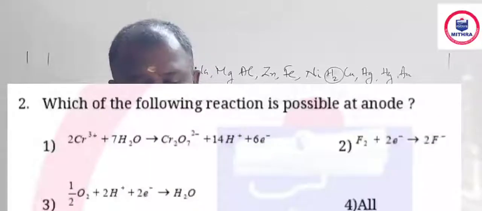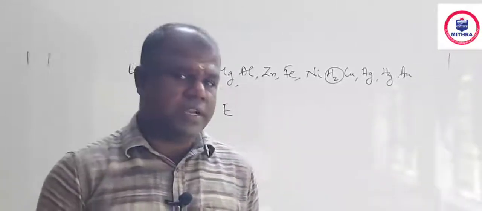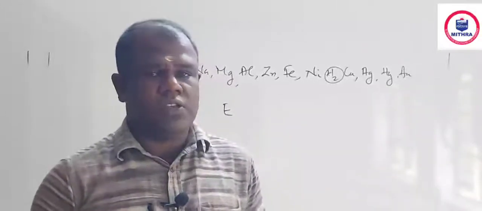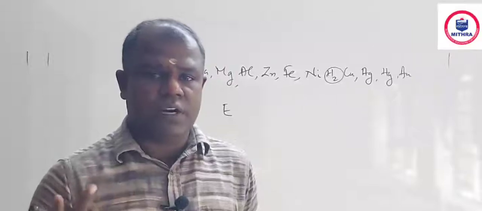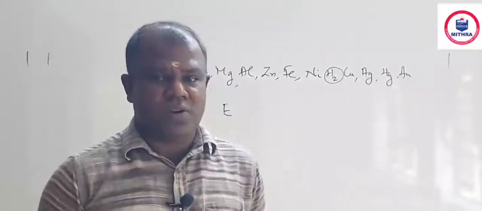Question number 2, possible reaction at anode. At the anode, oxidation happens. At the cathode, reduction happens. In terms of electrons, oxidation is losing electrons, and reduction is gaining electrons. So find the reaction with the losing of electrons.